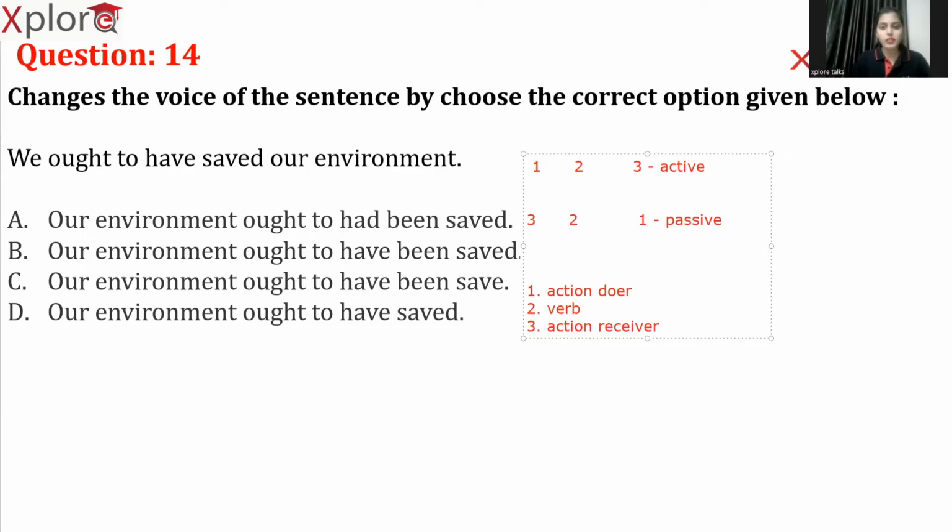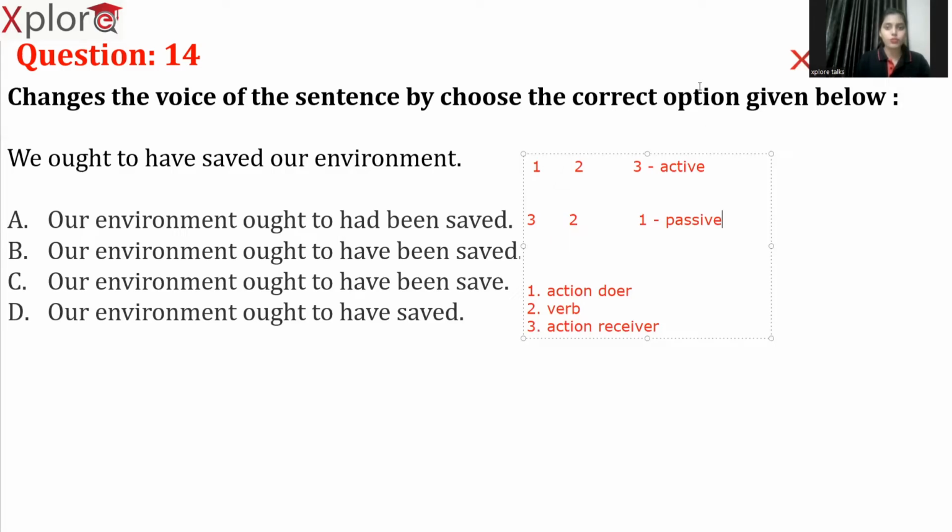So sometimes you might not have objects for all the sentences. At that time, you can just go for 1, 2. If you just have 1 and 2, it is active voice again. If you have just 3 and 2 and there is no 1, still, it is in passive voice. Even if it is not the last number, we can just assume that based on the numbering we give to that sentence.